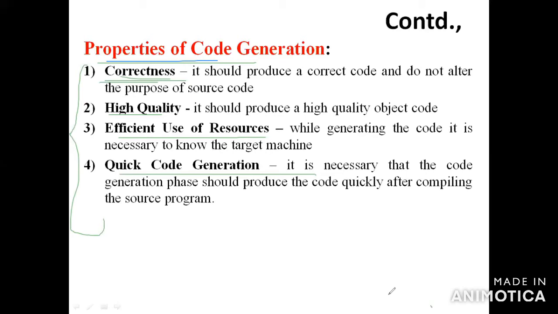The last property of code generation is quick code generation. It is necessary that the code generation phase should produce the code quickly after compiling the source program. Once the source program is compiled, the code generation phase should produce the code quickly.